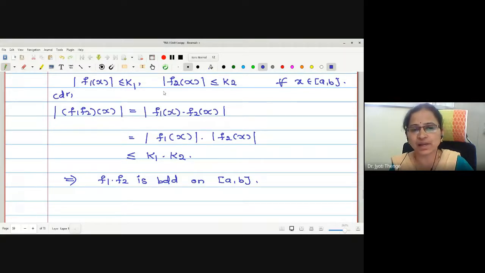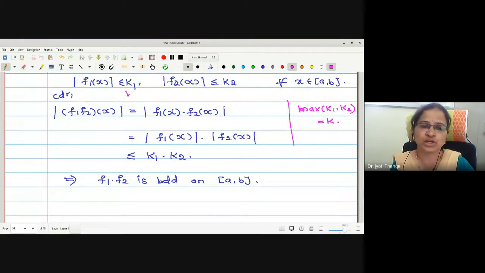Here one can replace this by selecting the maximum. Whatever k1, k2 we have written now, you can select the maximum between k1 and k2. You can write it as k so that you can replace here as k and k, so that the bound here will be k square. If you feel convenient, write it. Otherwise, let it be.